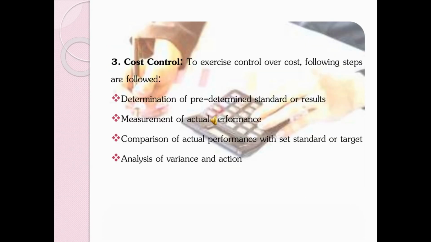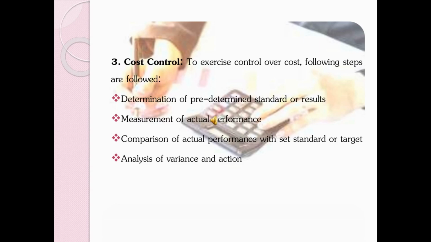Third point, cost control. To control the cost, we need to follow some steps. First thing, determination of predetermined standard or result. That is, what is the standard to be achieved in future is to be determined in advance by the organization. Second thing, measurement of actual performance. What has actually happened in the company is to be measured. Third one, comparison of actual performance with set standard or target. We are comparing the actual result with the predetermined result.